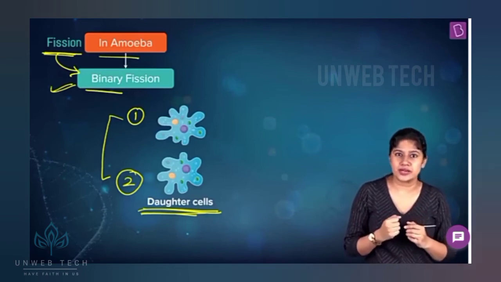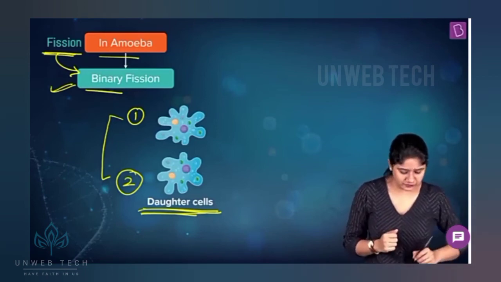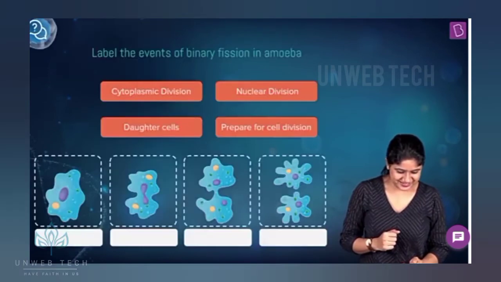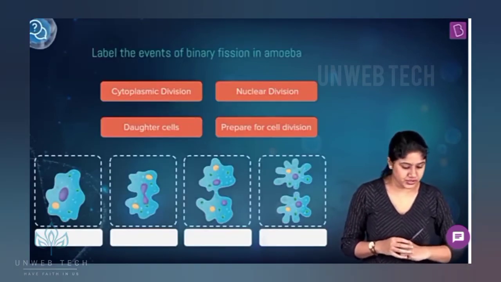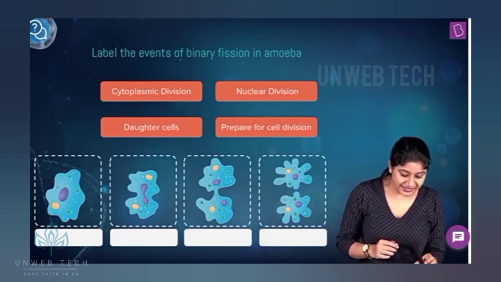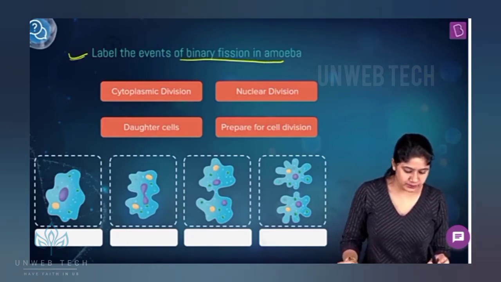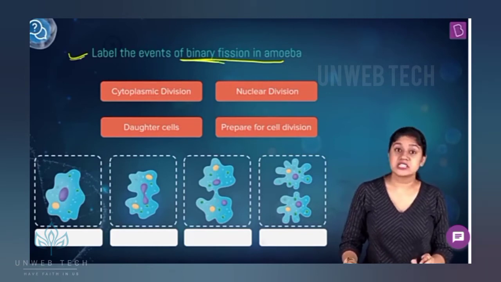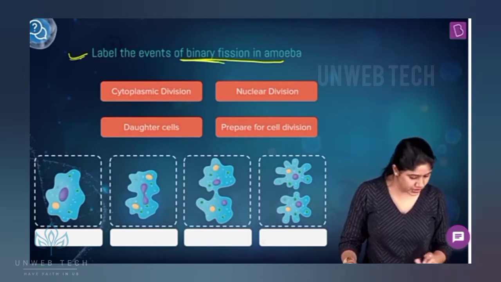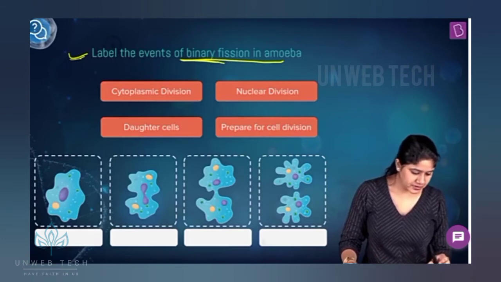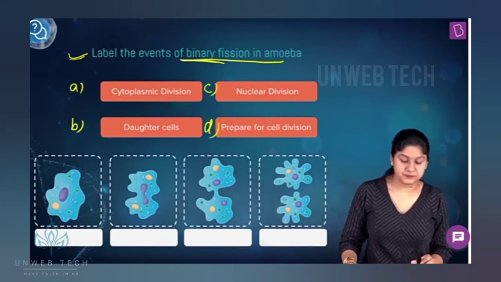To check our knowledge, everyone, let's solve some questions. And here we have the question. Label the events of binary fission in amoeba. Very simple question, right? We have to label the different stages of binary fission. Let me write A, B, C, D.